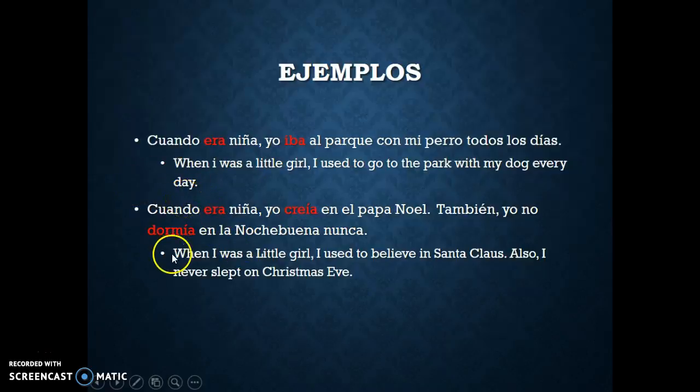So the next ejemplo I have is cuando era niña, yo creía en el Papá Noel. También yo no dormía en la Nochebuena nunca. So when I was a little girl, I used to believe in Santa Claus. Also, I never slept on Christmas Eve.